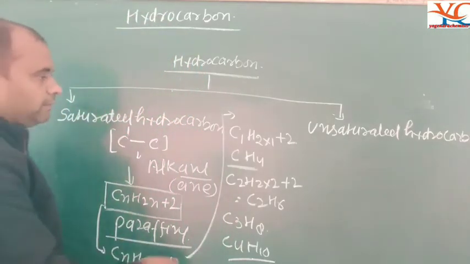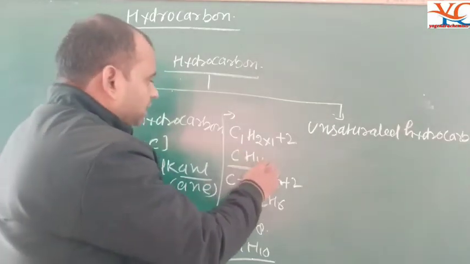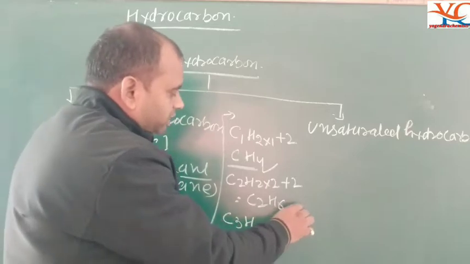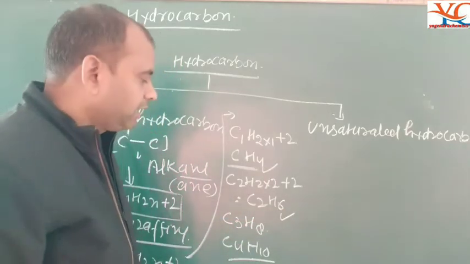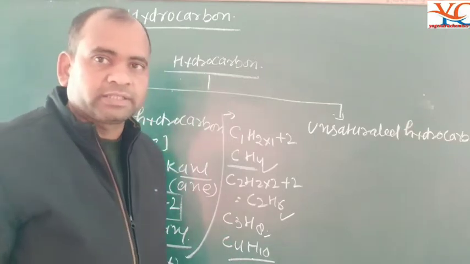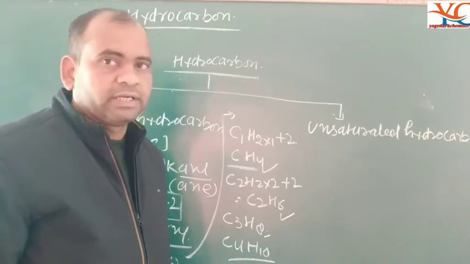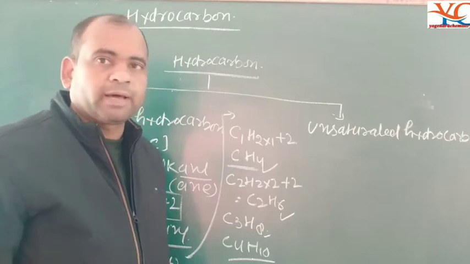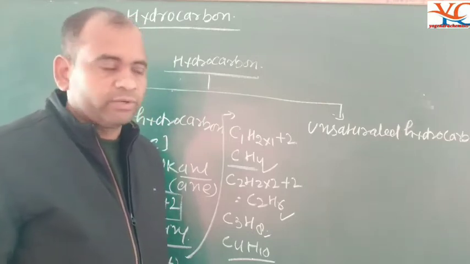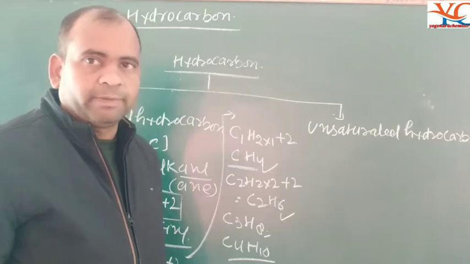The first member is CH4, the second is C2H6, the third is C3H8, and the next are 4, 5, 6. Cn is equal to the number of carbon atoms. As the number of carbons increases, the formulas keep being made accordingly.